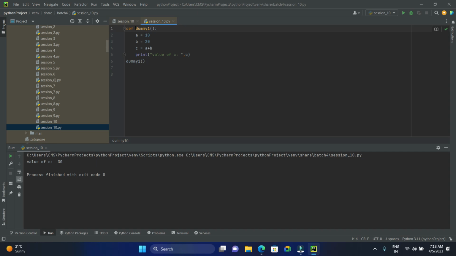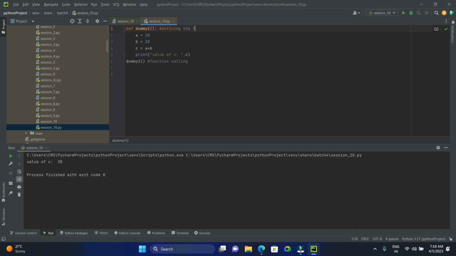Here we'll use this dummy one to call the function. See, this is function calling. If you call the function, then only it will get executed. Function calling, defining a function. This is the body of the function. Are we clear?